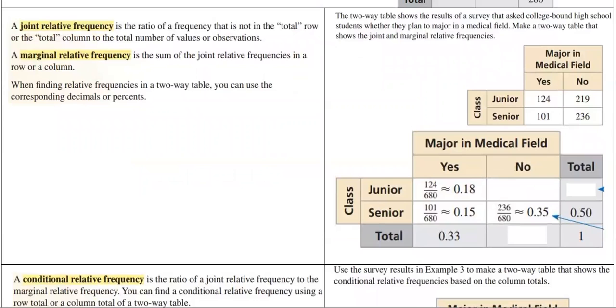Okay, now these look a lot like what we've already learned. Joint frequency, marginal frequency, but now that has the word relative in there.